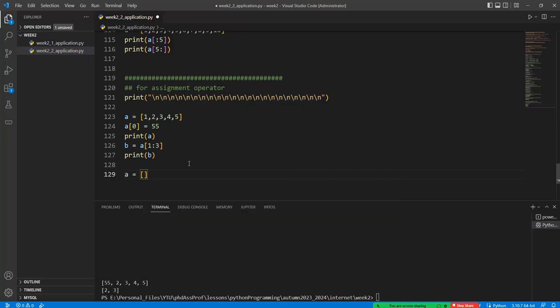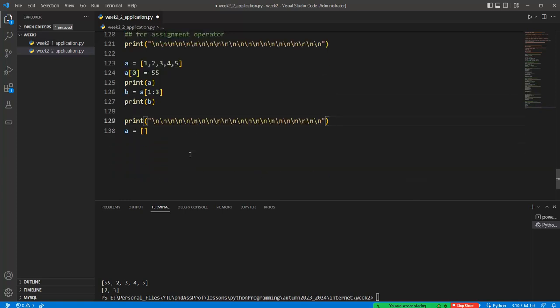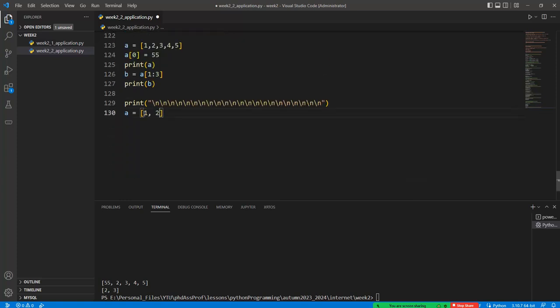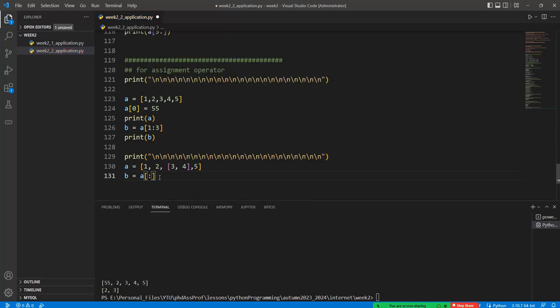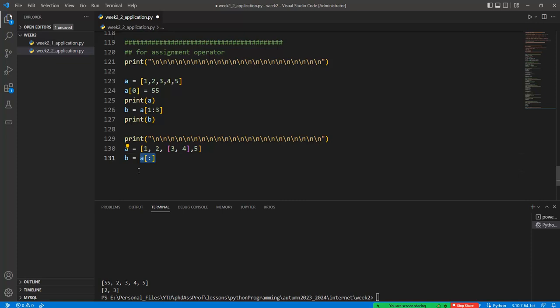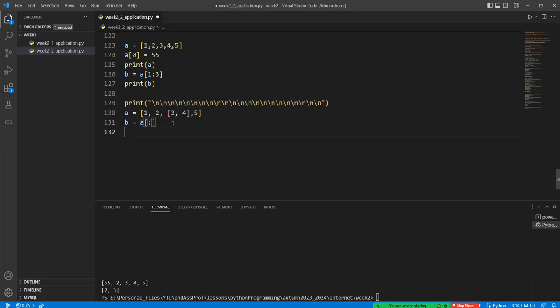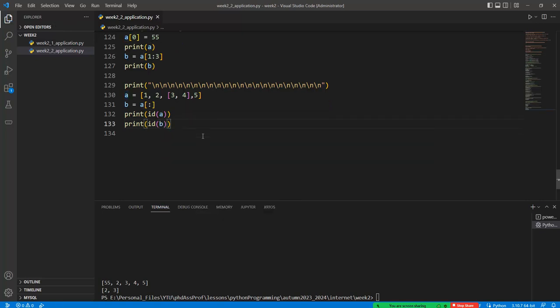Let me create another example in here like this one. A is 1, 2, 3, 4 and 5. And so B double dot. In this case we assign all the elements of A into B, but what happens if I check the address of these terms, A and B?